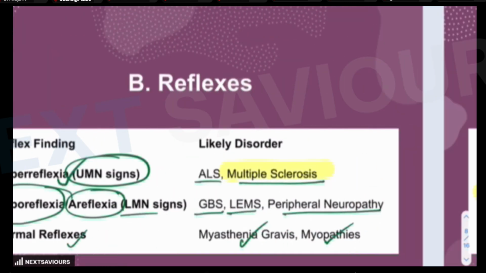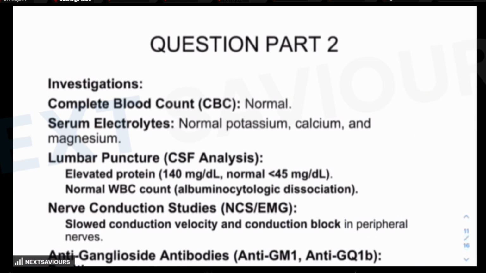But further, in order to consolidate this question, there will be a question part 2, which also will be provided to you by the examiner, where there are investigations given. Like complete blood count CBC is normal, electrolytes are normal. The lumbar puncture finding, because it is a weakness which is observed, is elevated proteins and a normal WBC count.